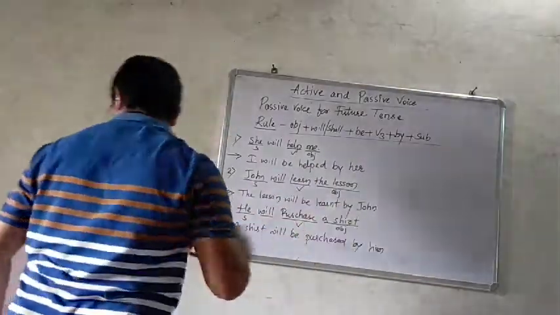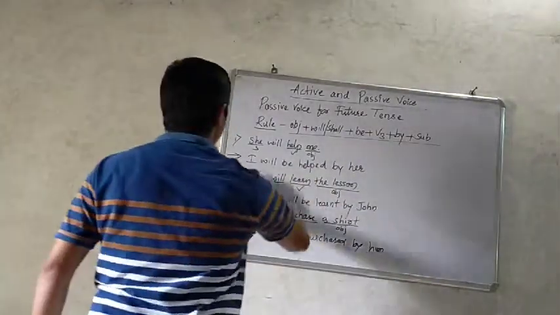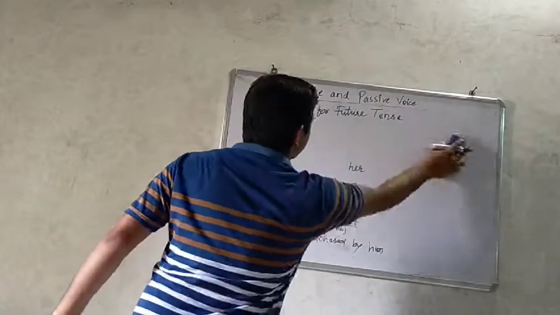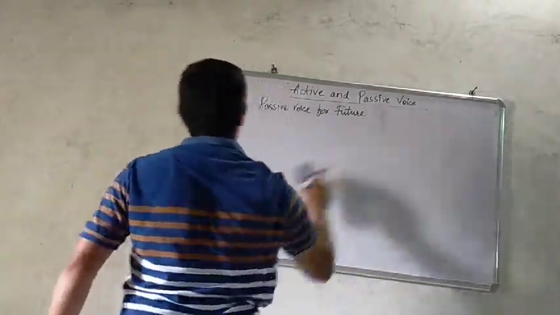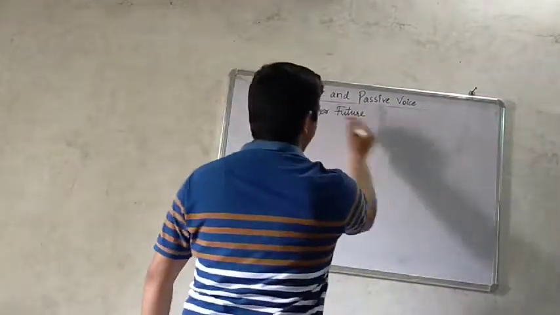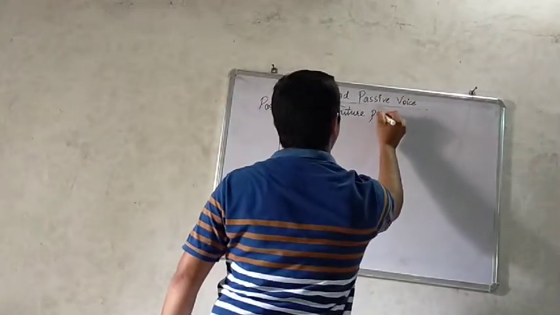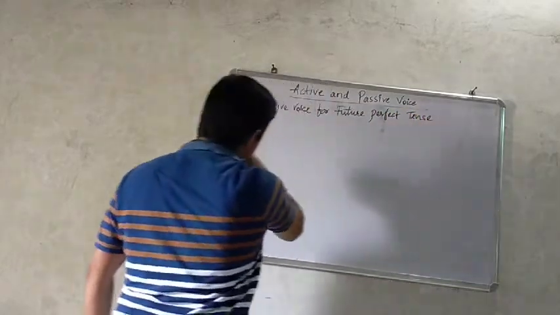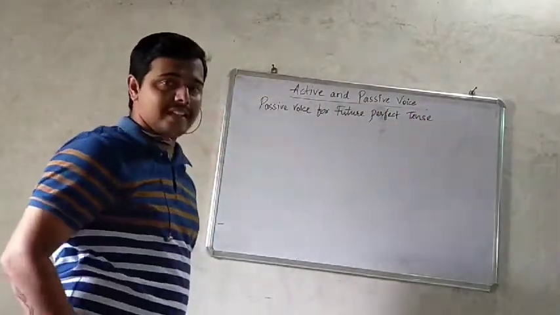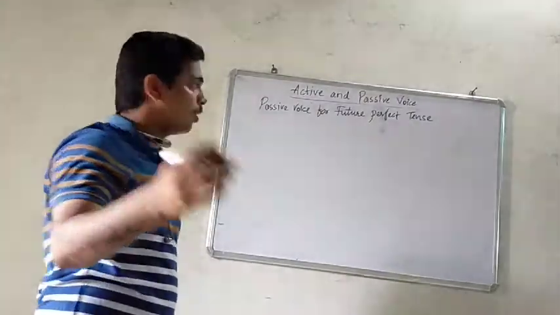future perfect tense. Passive voice for future perfect tense. Before solving the examples, let us know about the rule.